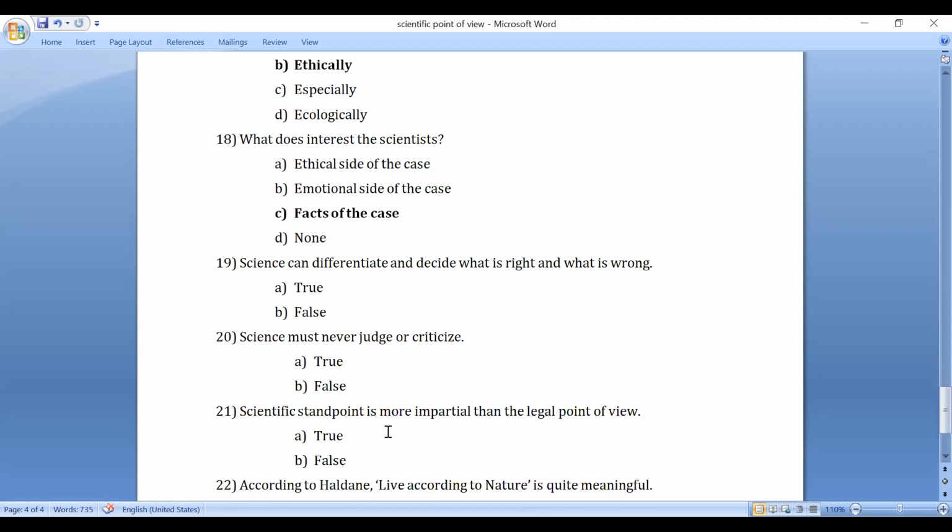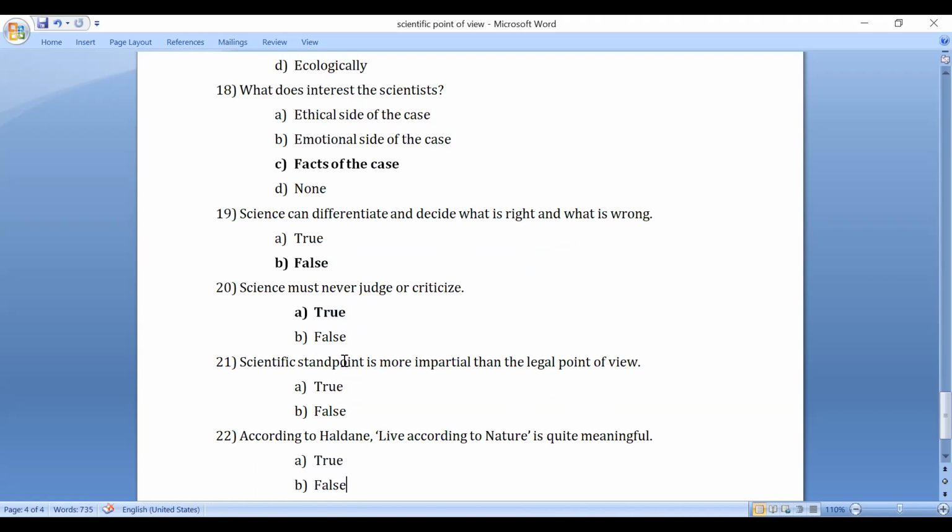Now there are a few true or false statements that we should look at. Science can differentiate and decide what is right and what is wrong. It is false. Science cannot differentiate and decide what is right and what is wrong. Science must never judge or criticize. Yes, true.